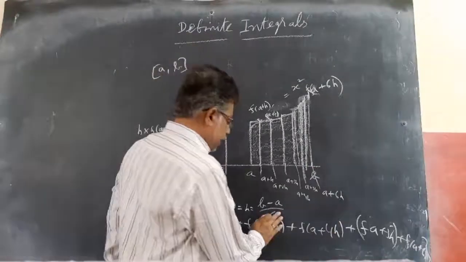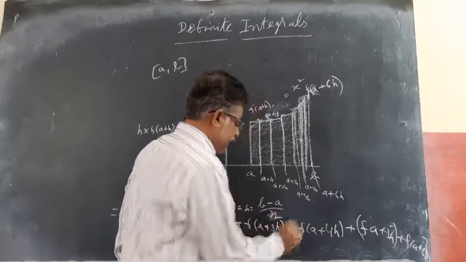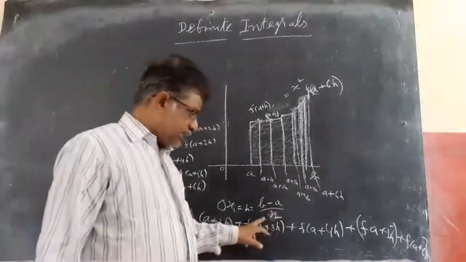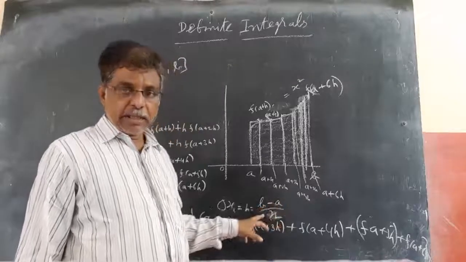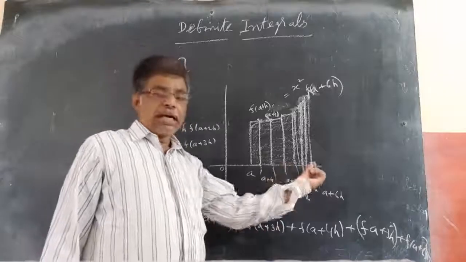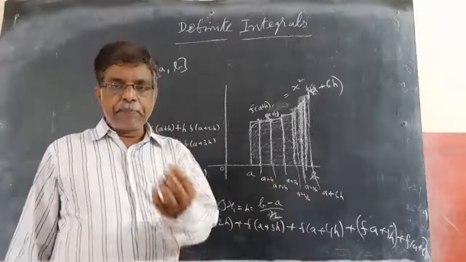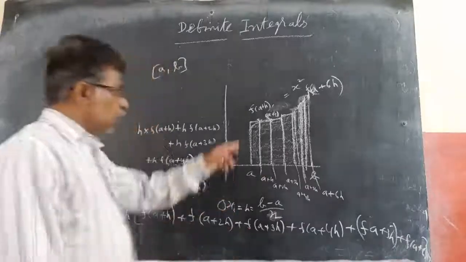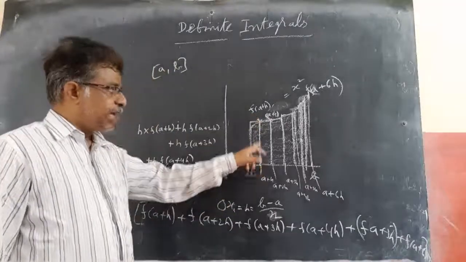Which means if I take h equal to b minus a by n, and I increase this n value, the number of partitions, then automatically the width approaches 0, dx. Simply we can say dx approaches 0. So this is automatically f of a plus a is x.